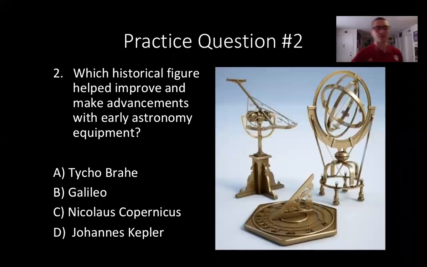Last question today, guys. Which historical figure helped improve and make advancements with early astronomy equipment? Is it A, Tycho Brahe? Is it B, Galileo? C, Nicholas Copernicus? Or D, Johannes Kepler? Pause, think about it. This is kind of a throwback question from a week ago. The answer is going to be A, Tycho Brahe.